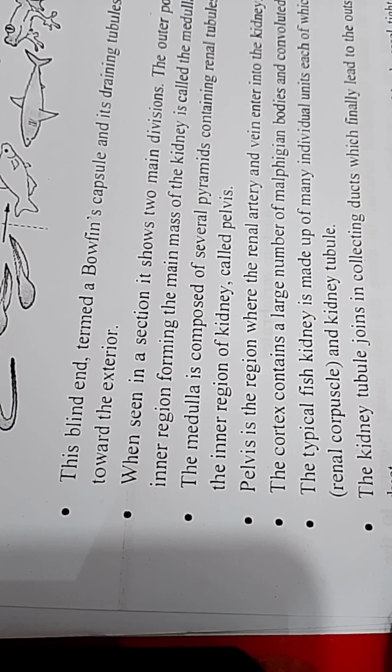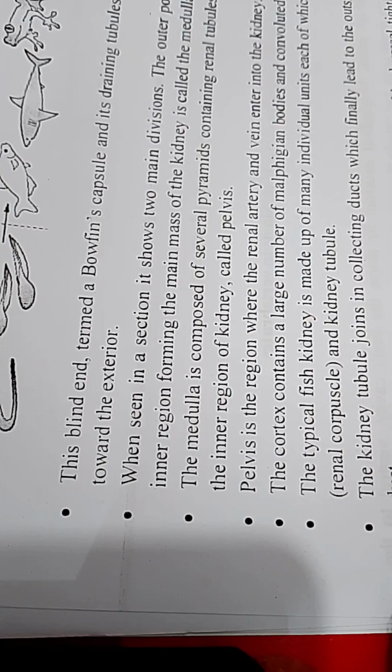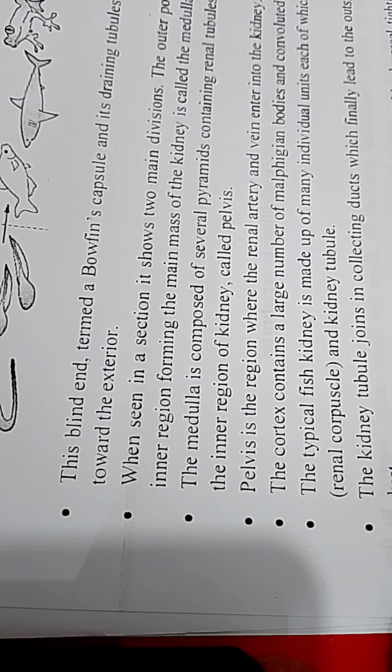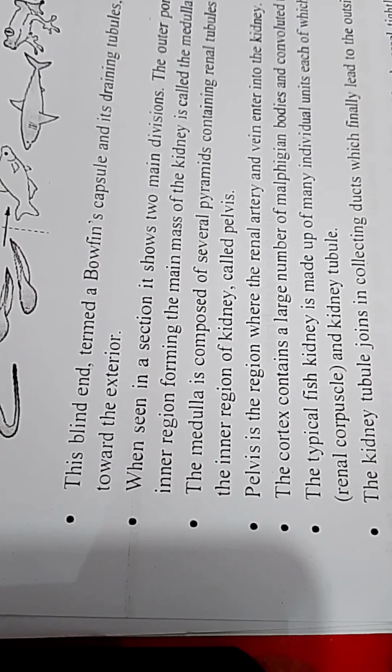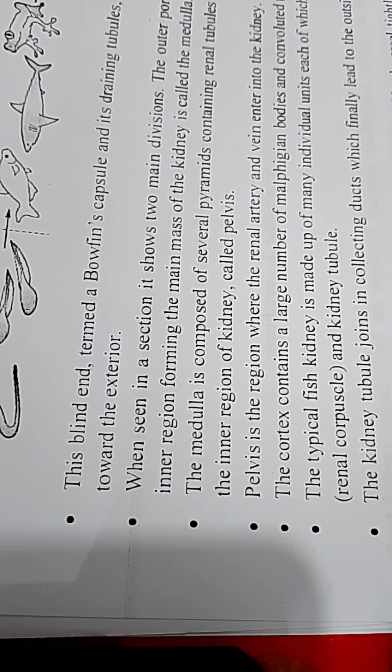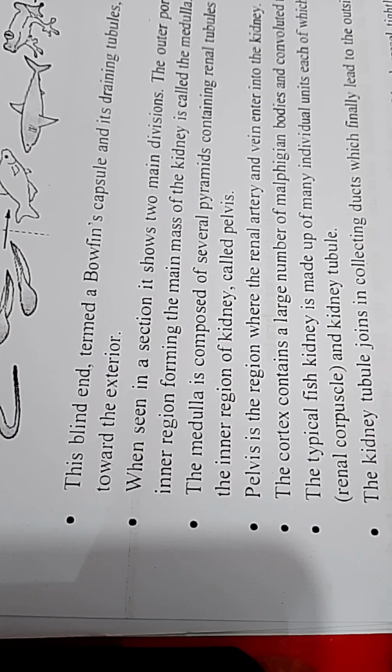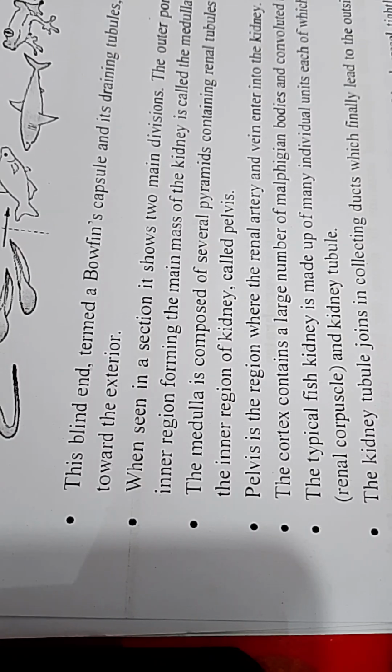and its draining tubules. Thence they go via the kidney duct toward the exterior. When seen in a section, it shows two main divisions. The outer portion is called cortex. The inner region forming the main mass of the kidney is called medulla. The medulla is composed of several pyramids containing renal tubules projecting into a cavity toward the inner region of kidney called pelvis. Pelvis is the region where the renal artery and vein enter into the kidney.